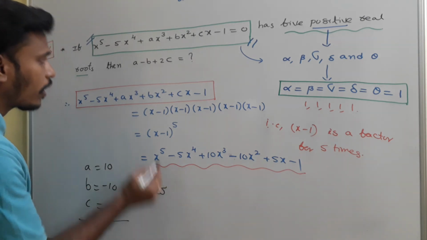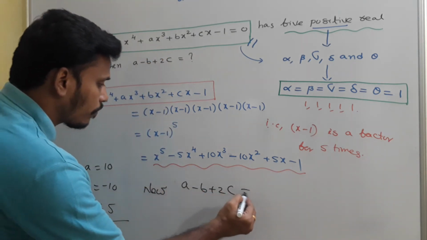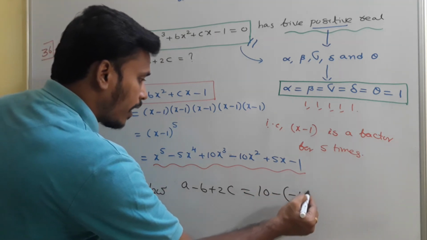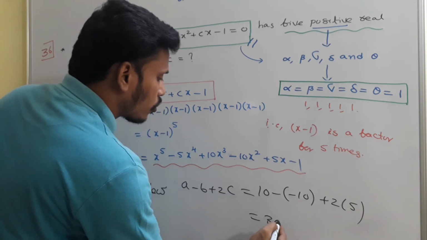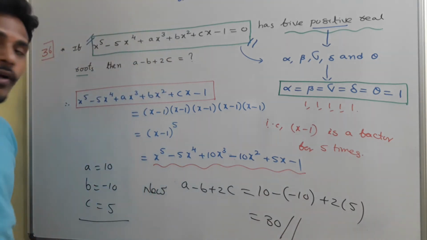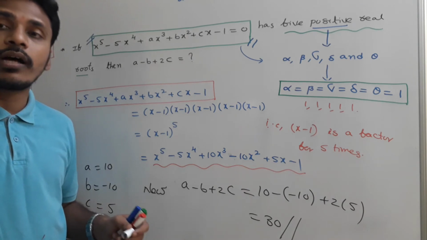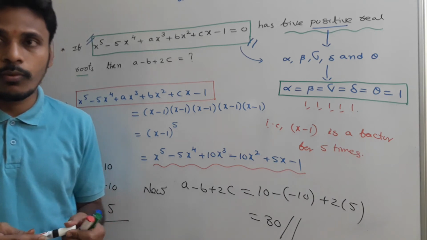Now our target is to find this a minus b plus 2c. That is equal to a is 10 minus of minus 10 plus 2 into 5. So that is equal to 30. So finally a minus b plus 2c value is 30. And your answer is 30 for this problem. Just have a look. Very interesting problem, okay?